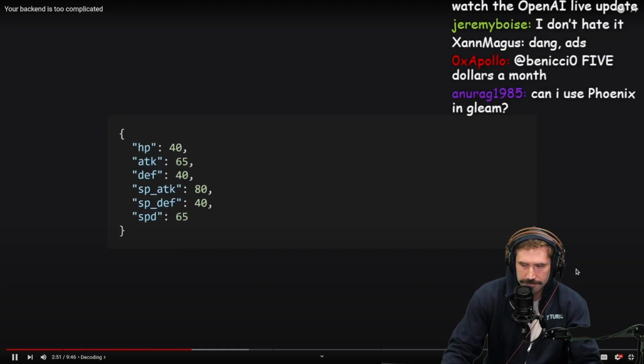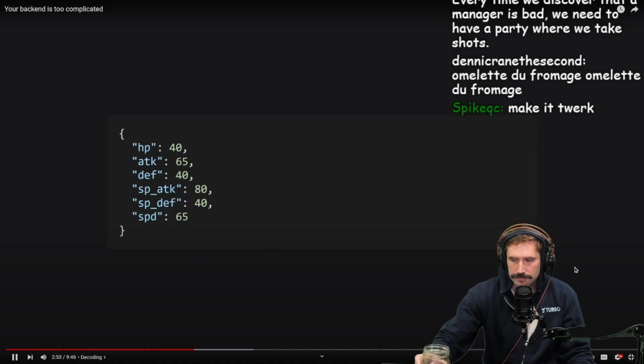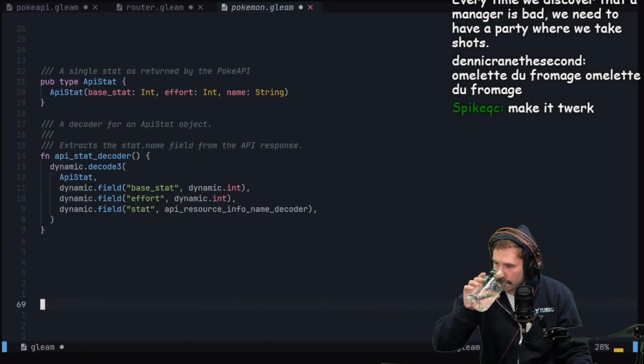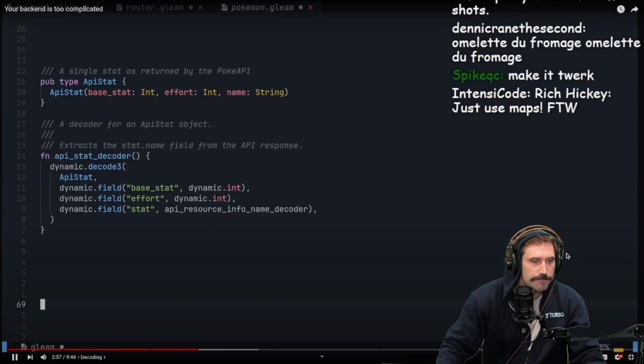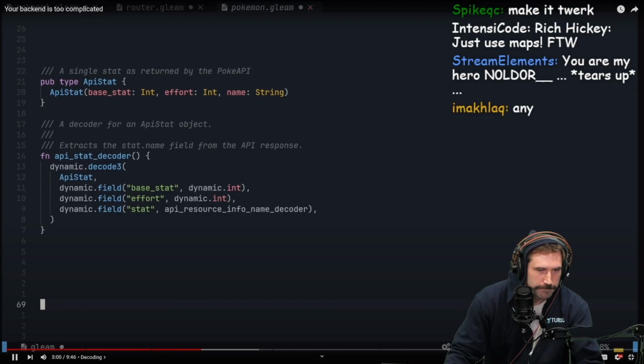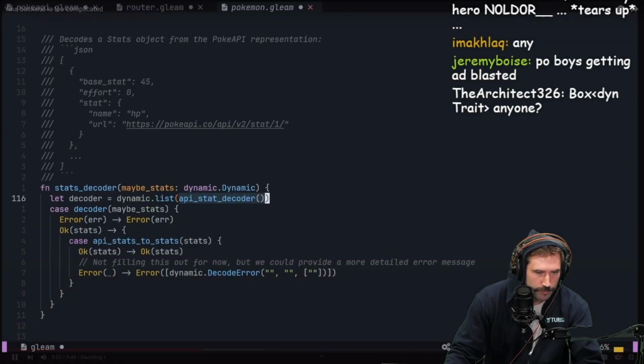Much better to combine this into a single object that contains one field for each of the 6 stats. Here's a custom decoder that creates an intermediate list of API stats objects containing the base stat and the name of the stat, and then includes that in another decoder to create our